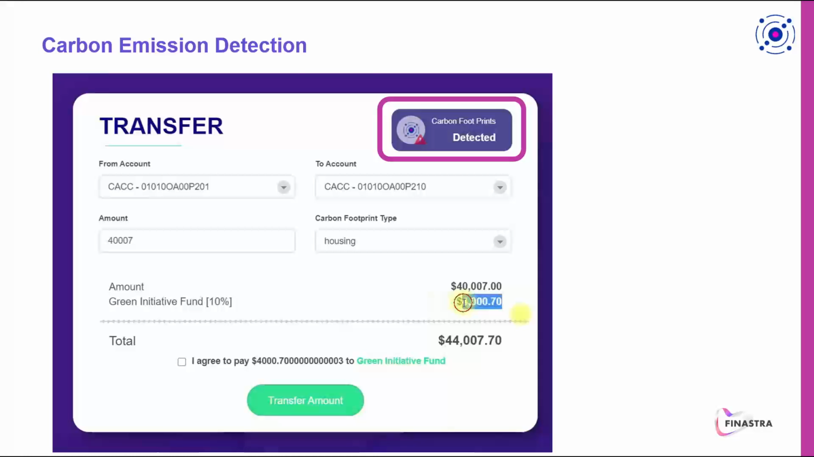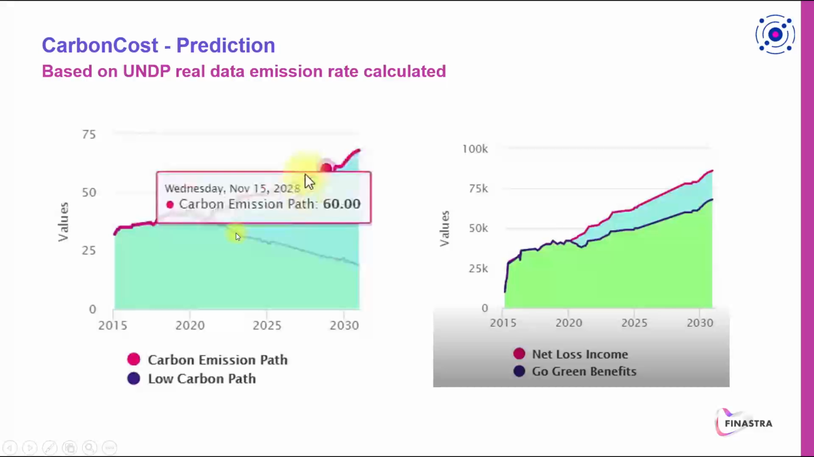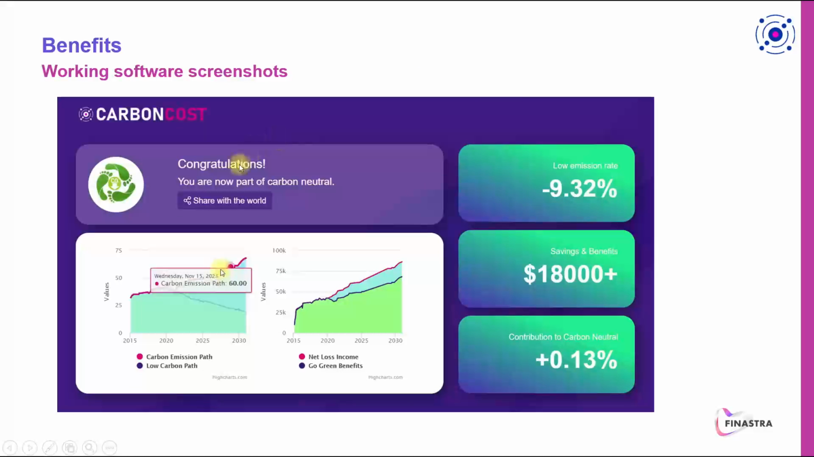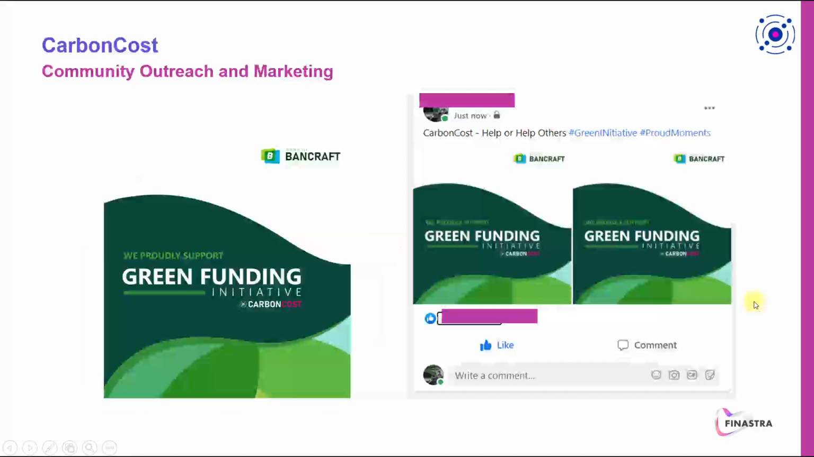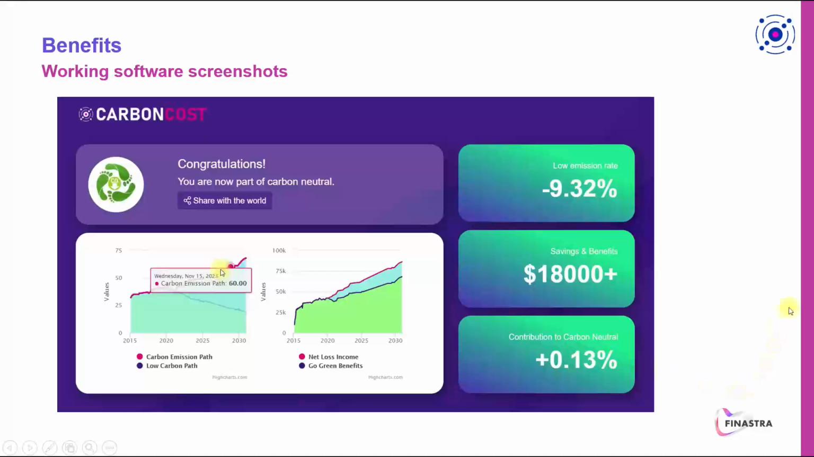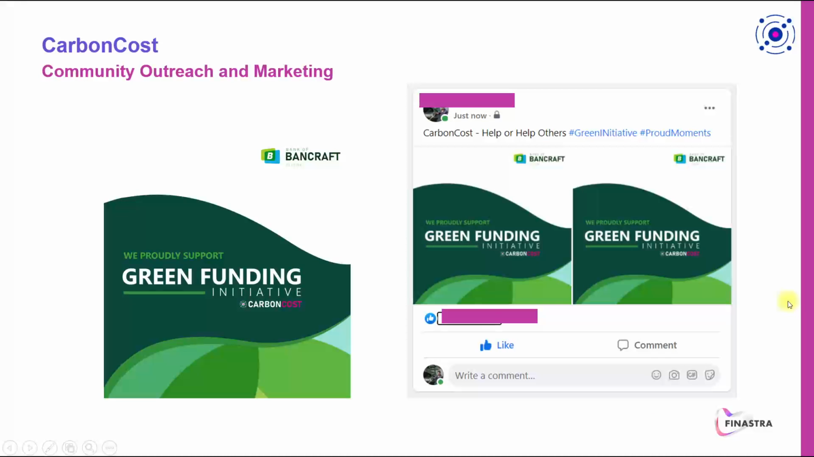The user can view the carbon emission path trend and the low carbon path if he is contributing to carbon cost or selecting alternate solutions. Also the benefits received throughout the 15-year span can be seen. Benefits: the application gives an overview of savings and benefits on income, emission rate changes and his contribution to carbon neutrality after the transaction. Now, how carbon cost reaches marketplaces.